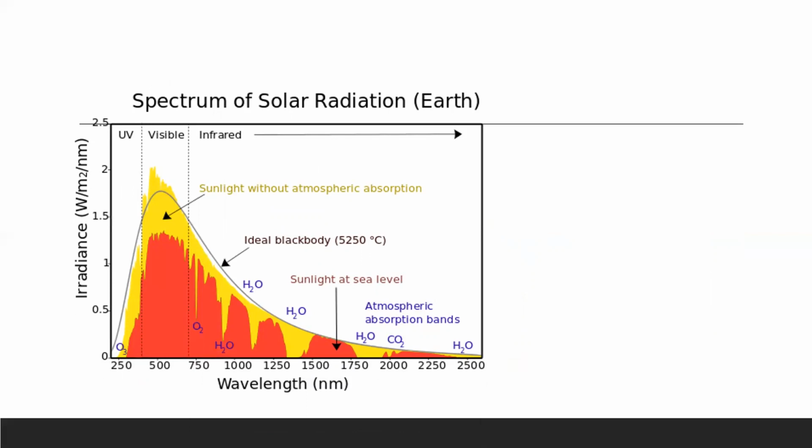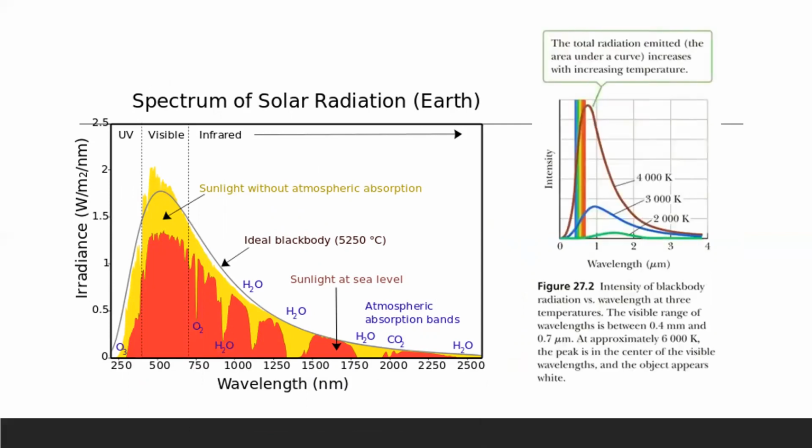As you can see, this maximum will move into the visible spectrum at around 4000 Kelvin and above, as shown in figure 27.2. The radiated energy varies with wavelength and temperature. As the temperature of the black body increases, the total amount of energy it emits, or the area under the curve, increases.